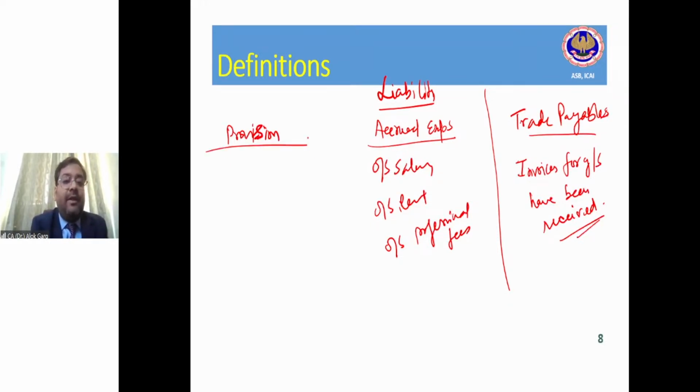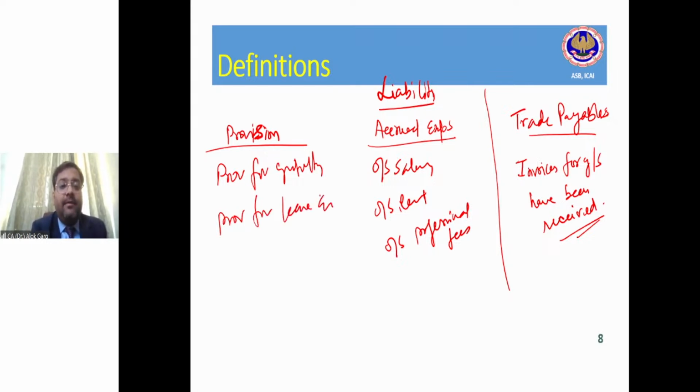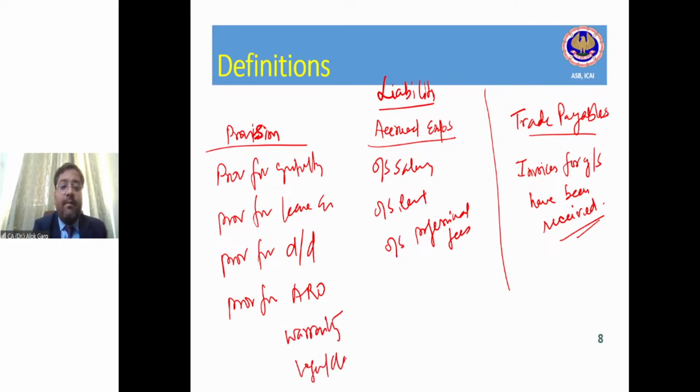Gratuity. Provision for gratuity. Provision for leave encashment. Provision for doubtful debt. Provision for asset retirement obligation. Provision for warranty. Provision for legal claims.